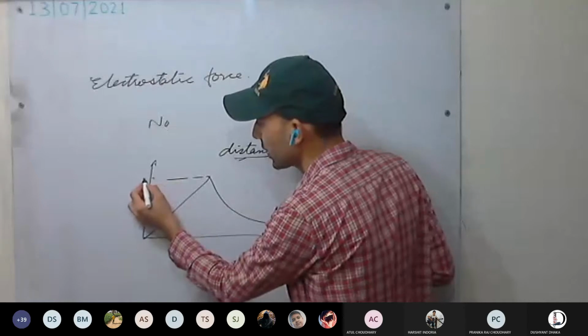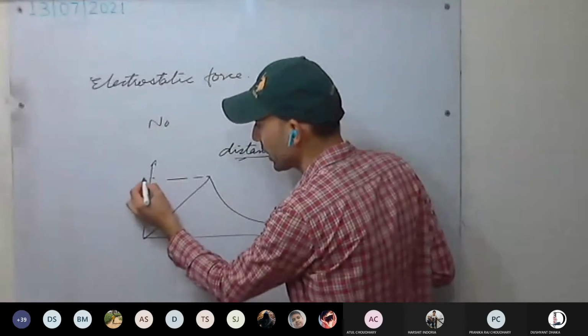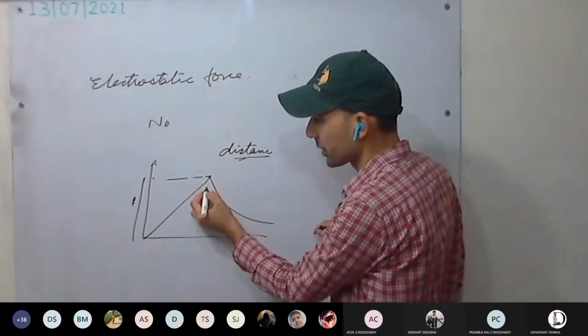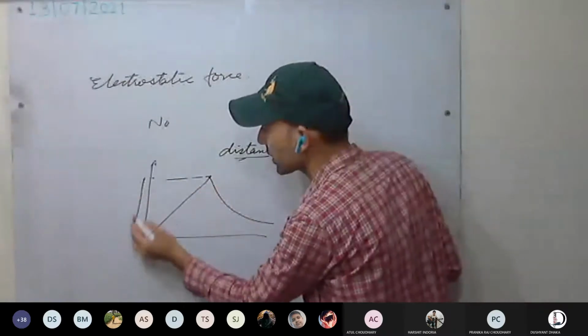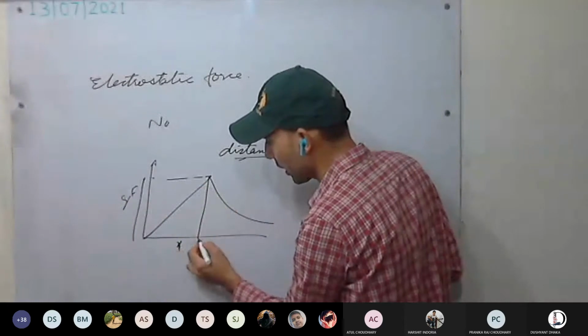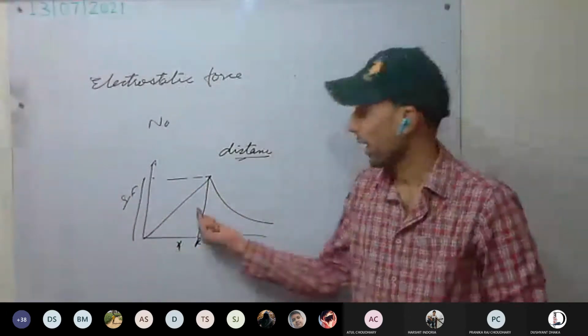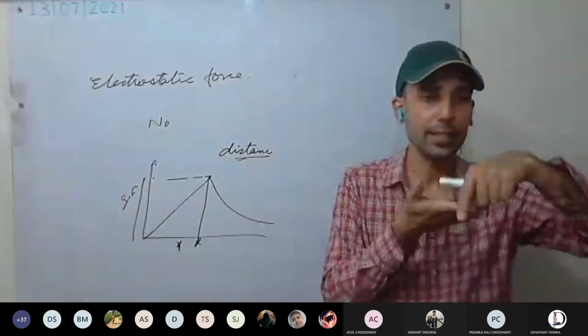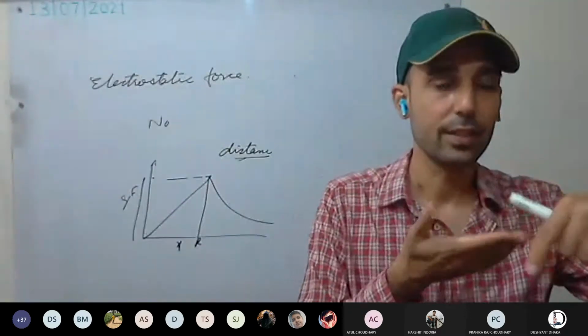Okay, you can see how it decreases. This is the Earth radius. On the surface of the Earth, this is the gravitational force. As we move deep inside the Earth, gravitation force decreases.